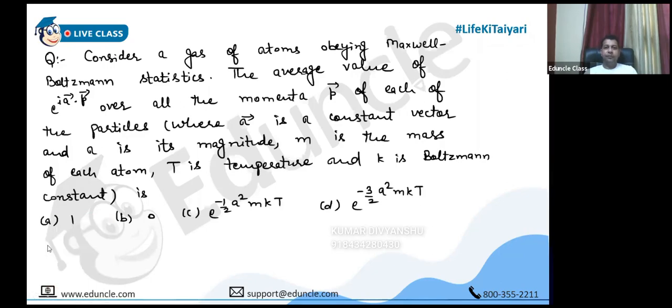This one: the average value of e^(iota a·p). Both of these are vectors, so it means this is actually three terms: e^(iota(ax px + ay py + az pz)). You can split that expression into three terms: e^(iota ax px) times e^(iota ay py) times e^(iota az pz). That way, you have to get three averages.